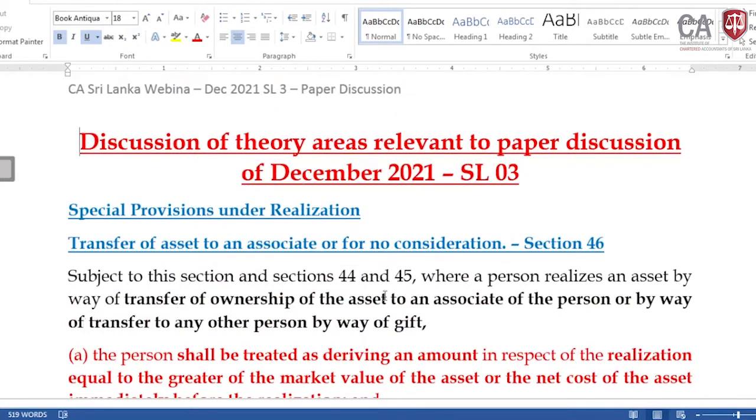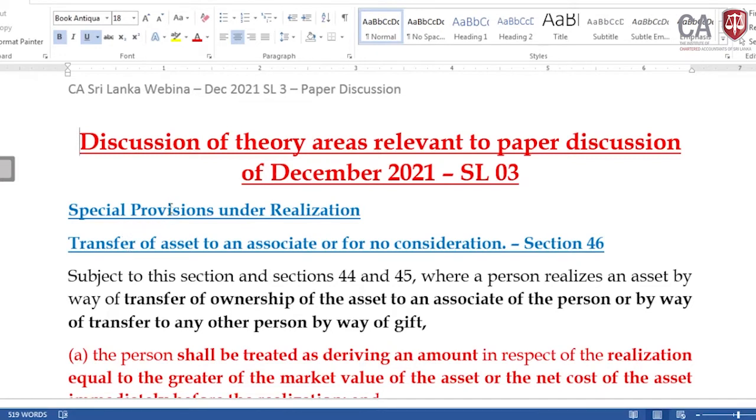Okay, then these are the special provisions under realization. I am highly telling you all, go to section 39, the realization. There are 6 situations in the realization provided, including link to section 70, which is changing of the residence with reference to non-resident and resident individuals.